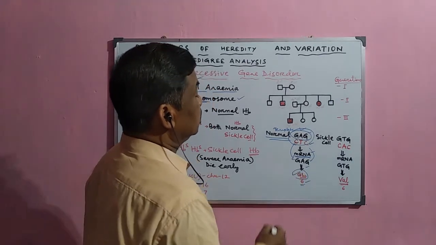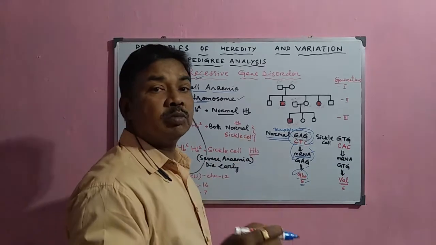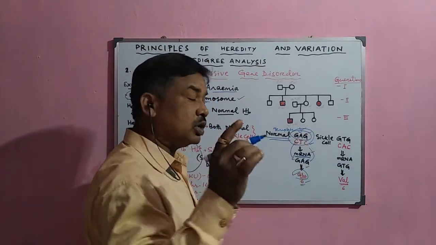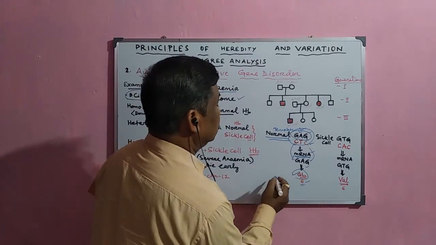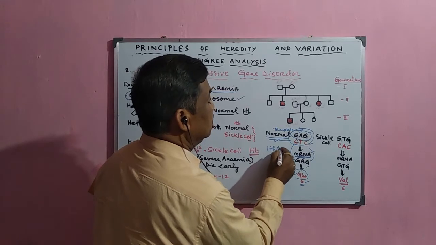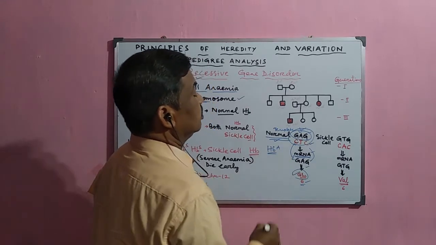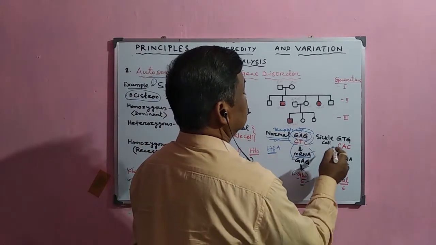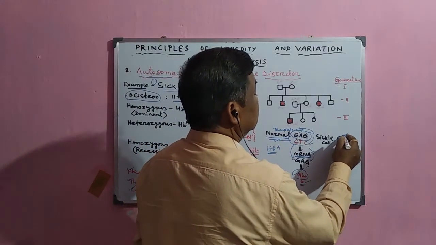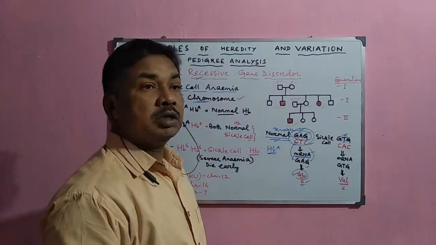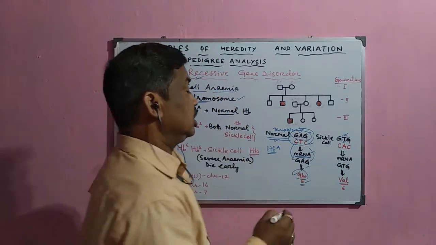That is why normal hemoglobin is formed when this code is present, and it is called the HbA gene.